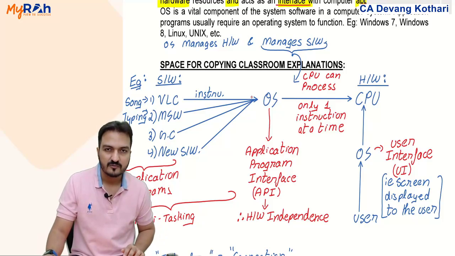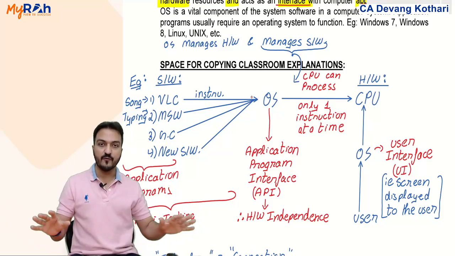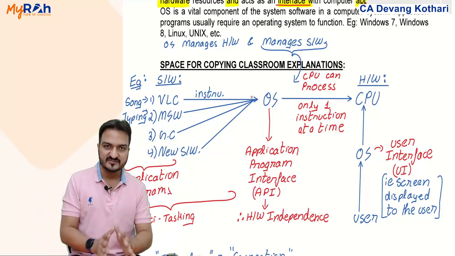Is that required? No, because all of these phones are using the same operating system.